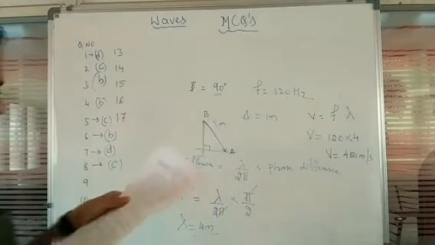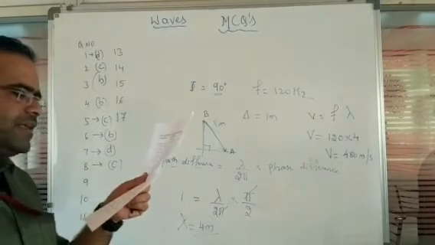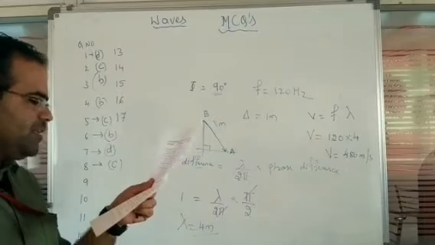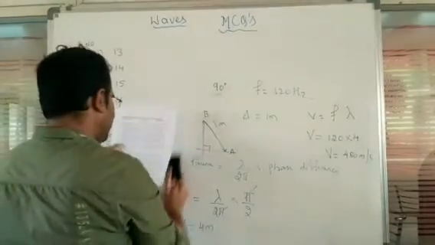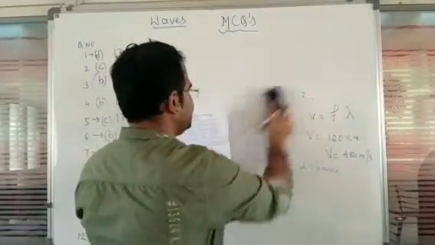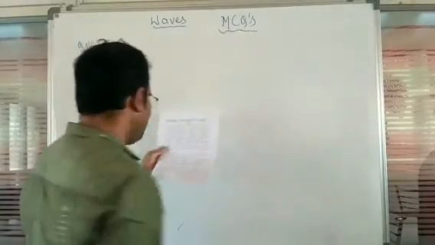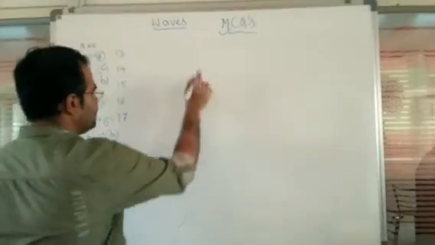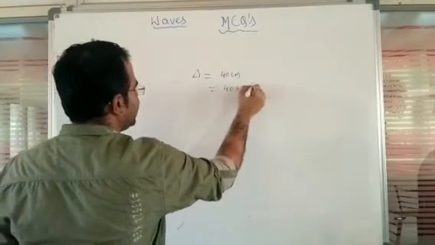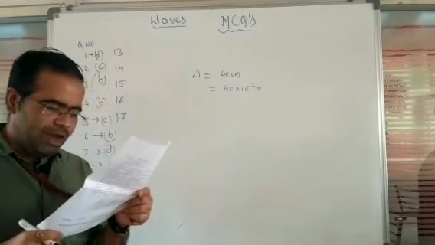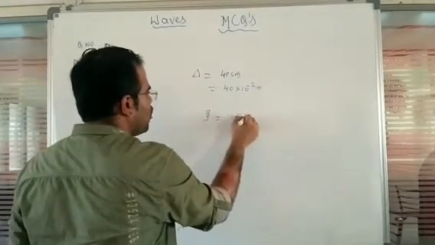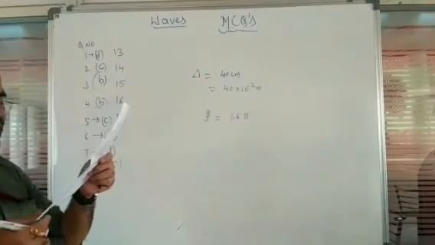Okay. So question number 9. The velocity of sound in air is 330 meter per second. For a particular sound in air, the path difference of 40 centimeter is equivalent to the phase difference of 1.6 pi. The wavelength of the light is. So here the path difference is given as 40 centimeter. So we can write 40 into 10 to the power of minus 2 meter. Now the phase difference, xi value, is 1.6 pi.